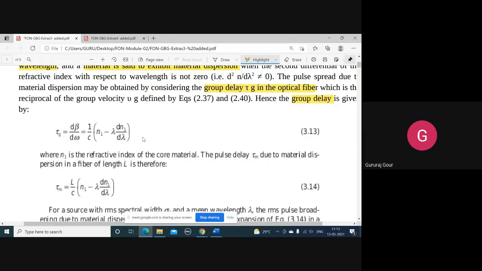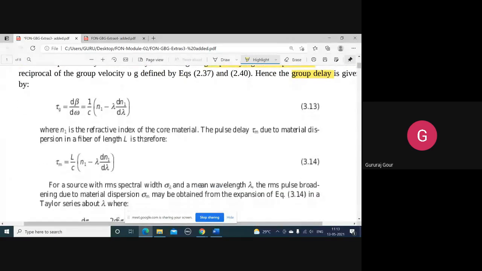You can remember this. We know n1 is the refractive index of the core, and lambda is the operating wavelength. So this is the group delay. Now I am writing tau g.